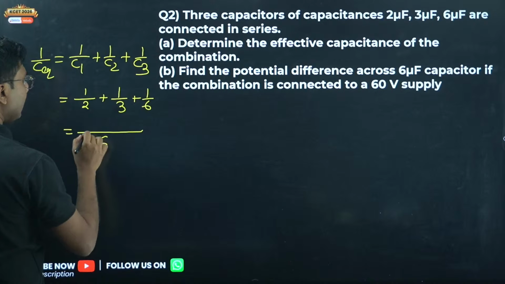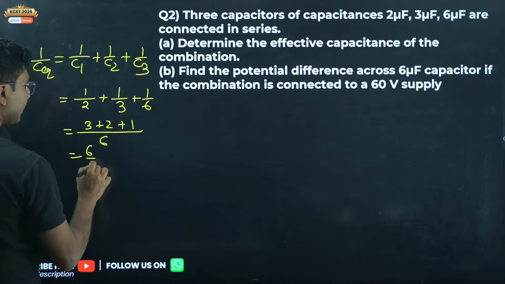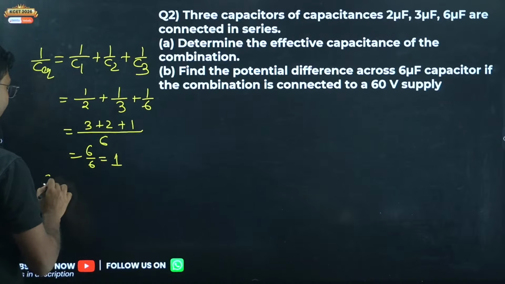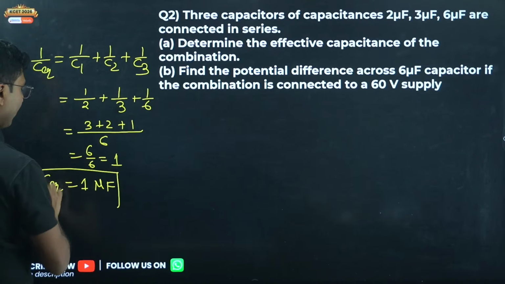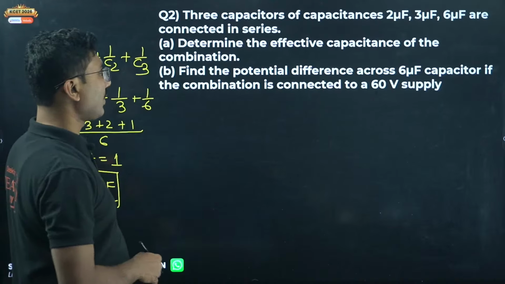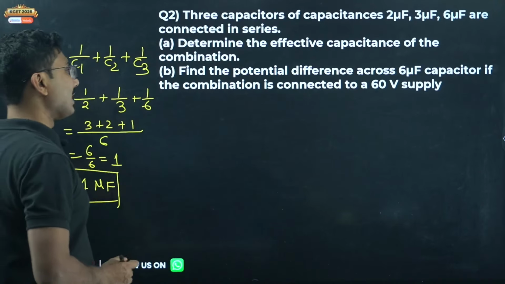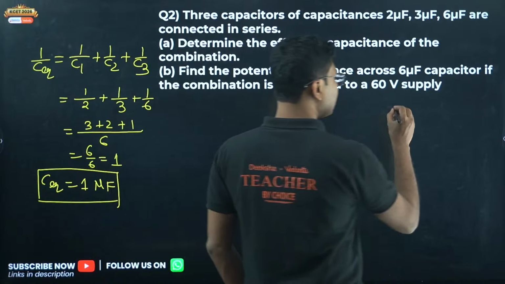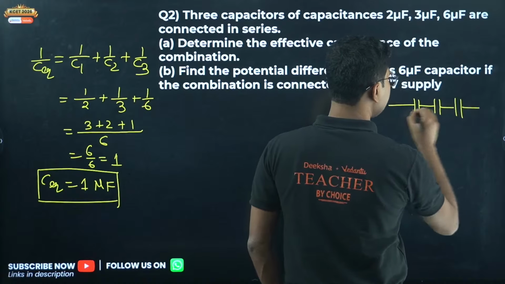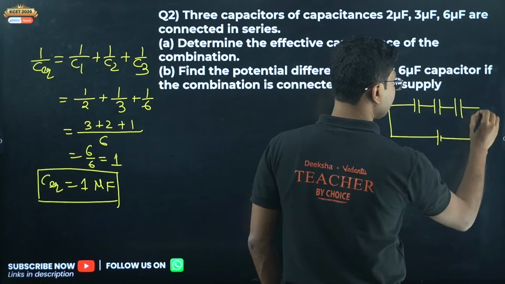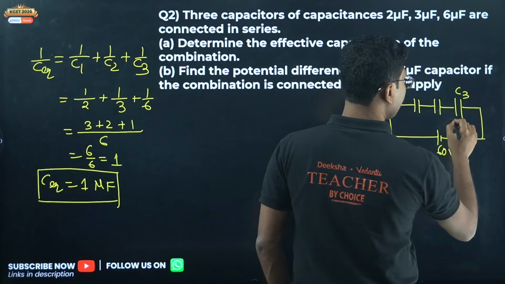So it will be 6, 3 2s are 6 plus 3 2s are 6 plus 6 1s are 6. So we get 6 by 6, that is 1. So C equivalent is also 1 microfarad. Because everything is in microfarad, the equivalent capacitance will also be in microfarad. Find the potential difference across the 6 microfarad capacitor if the combination is connected to a 60 volt supply. Now that same thing is connected across a 60 volt battery. And they ask you what will be the potential drop across this one.